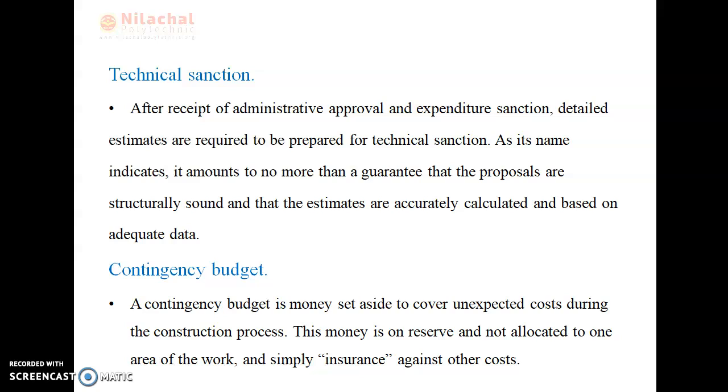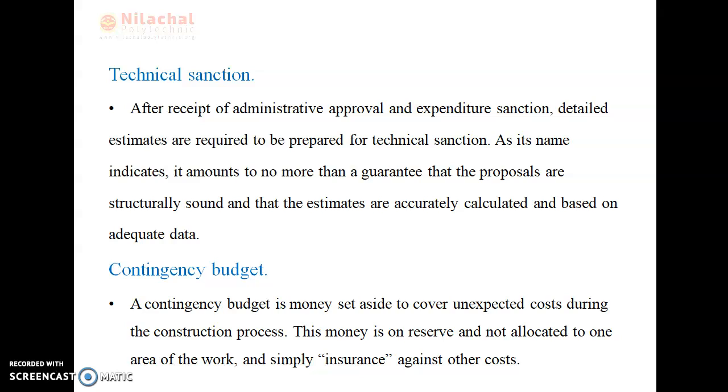Then we go to the term technical sanction. So what do you mean by technical sanction? After receipt of administrative approval and expenditure sanction, detailed estimates are required to be prepared for technical sanction. As its name indicates, it amounts to no more than a guarantee that the proposals are structurally sound and that the estimates are accurately calculated and based on adequate data. This is known as the technical sanction.